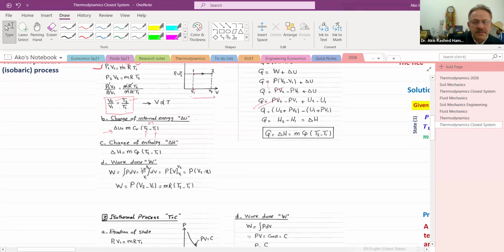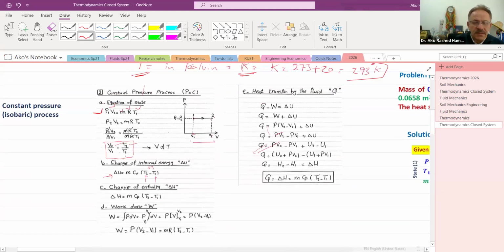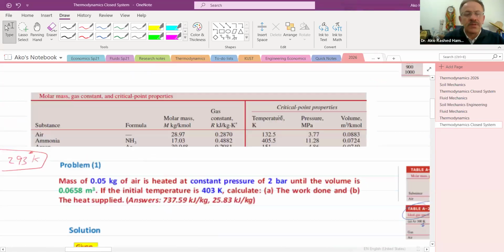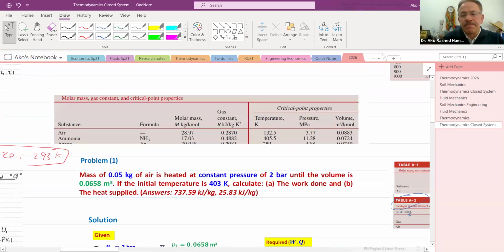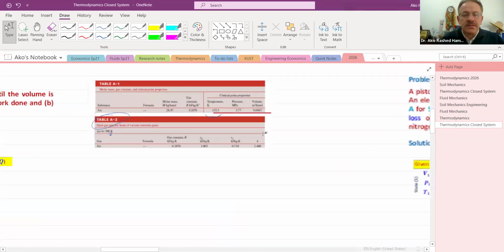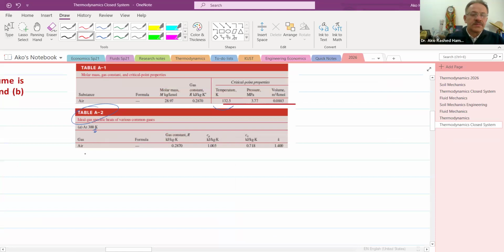Next, for the second part, as I mentioned, there will be delta U equals m, mass, times CV, the specific heat. And we told you that CP and CV, if given, will be based on the material, usually from a table. When we have a specific material, we have to find it. For example, this is for air.